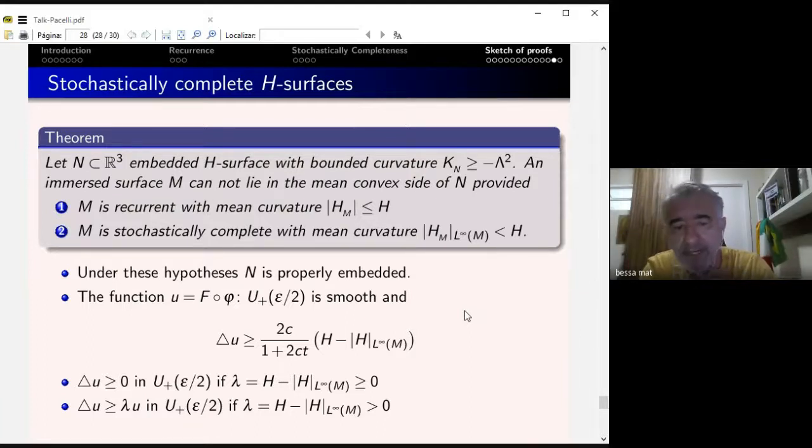We have the same function f, the distance function to n. Then you can compute the Laplacian, and since it's not minimal anymore, this difference appears there. Then we can set lambda equal to the difference, and you see it's bigger or equal to 0 if lambda is less than this. So you need subharmonicity.